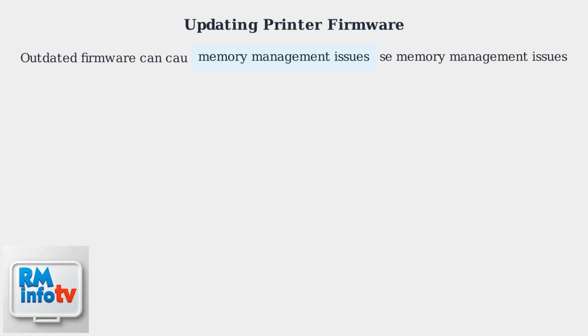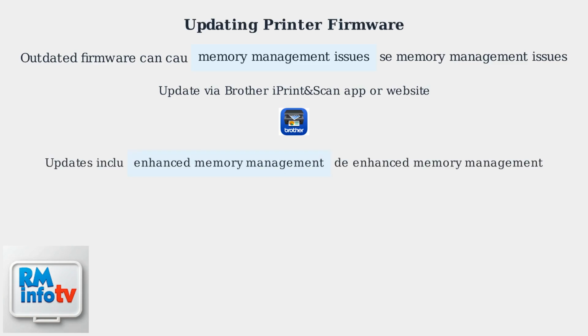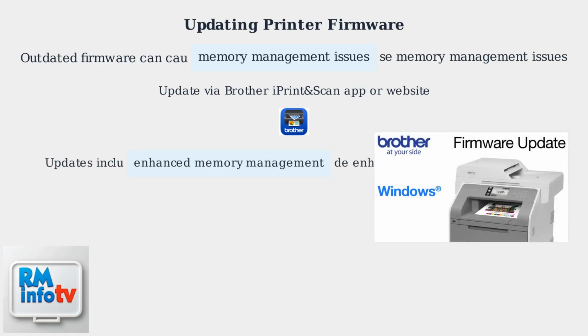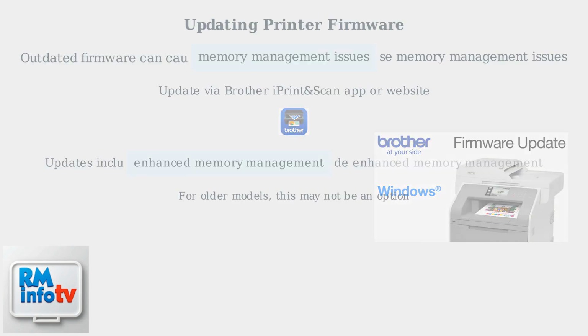Outdated firmware can cause memory management issues in your Brother printer. To fix this, update the firmware using the Brother iPrint and Scan app or their website. These updates often include enhanced memory management features. However, for older printer models, firmware updates may not be available.